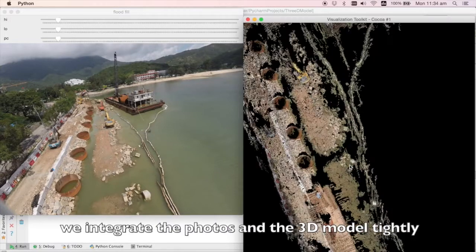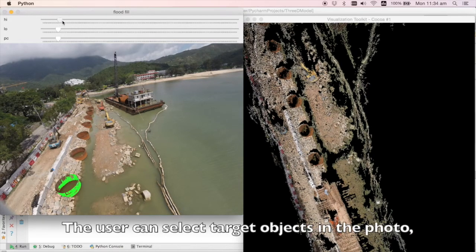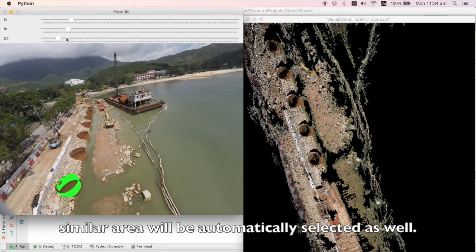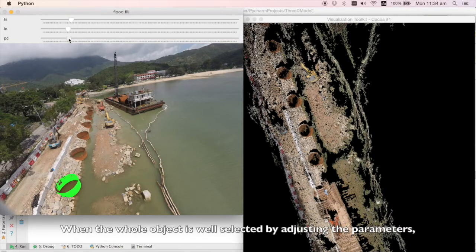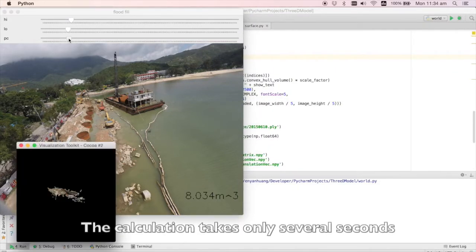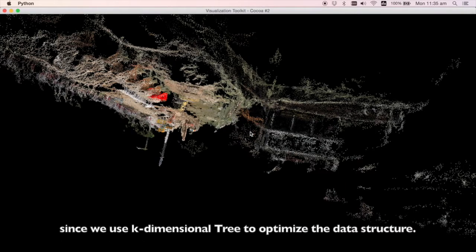The second function is model measurement. We integrate the photos and 3D model tightly, so our system can figure out the correspondence of each photo and model. The user can select target objects in the photo, and we use a flood fill algorithm such that similar areas will be automatically selected as well. When the whole object is well selected by adjusting parameters, the volume can be calculated using the corresponding points in the 3D model. The calculation takes only several seconds since we use a k-dimensional tree to optimize the data structure.